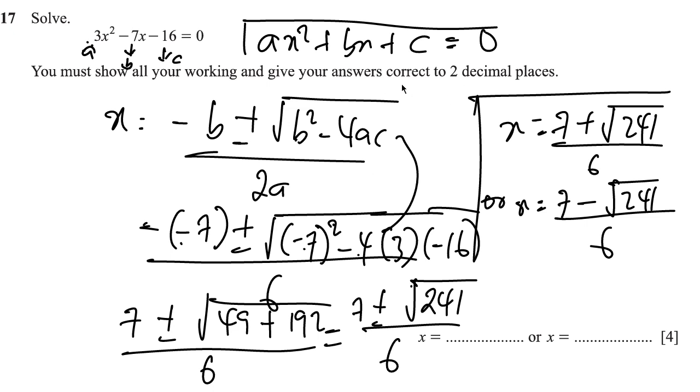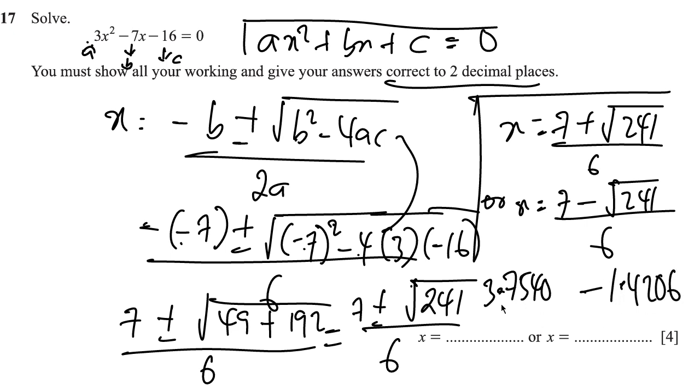But the question says give your answers correct to 2 decimal places. So 7 plus root 241 is 22.524, and then if we divide that by 6, we have 3.7540. It keeps going. And then for the second one, we have 7 minus the square root of 241, and then divided by 6, and that is negative